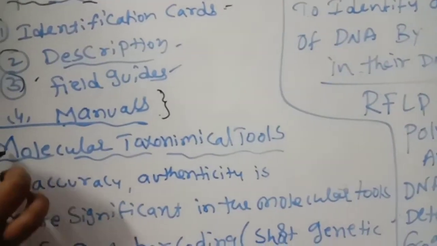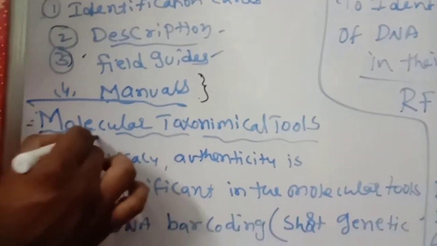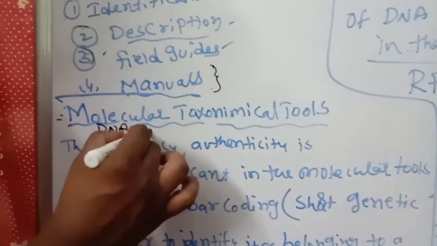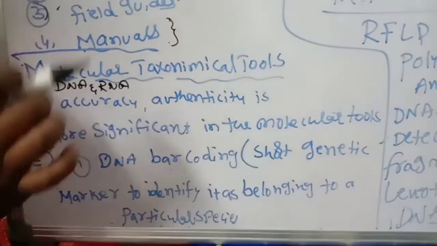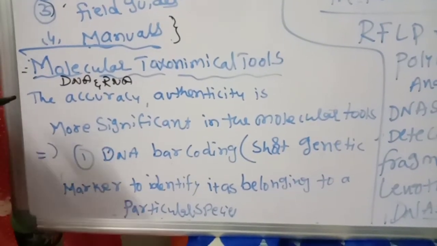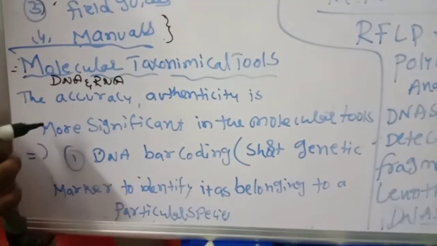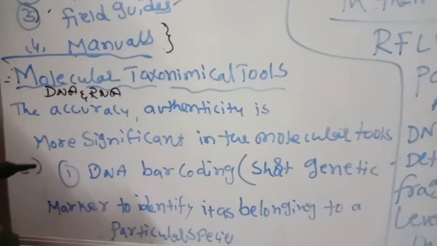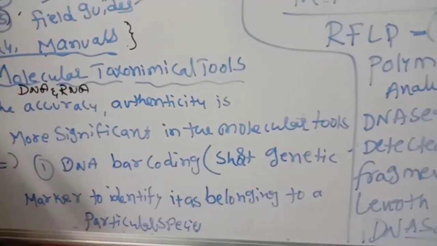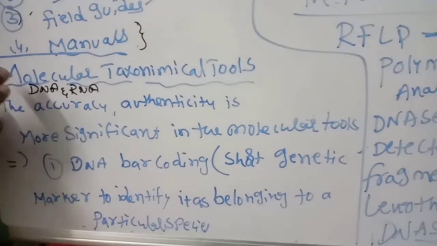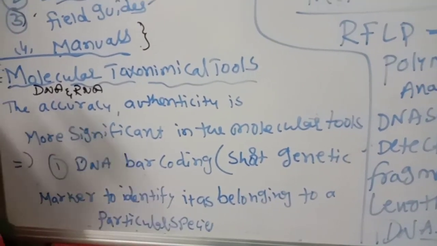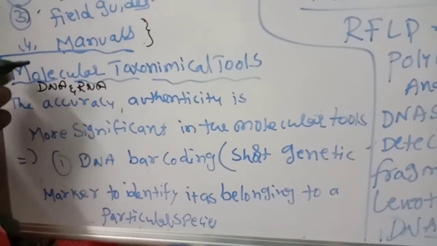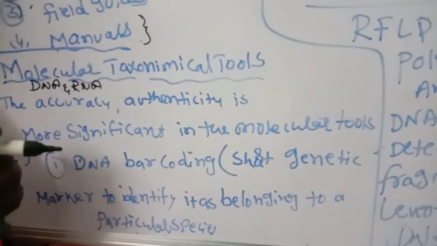In the name itself, molecular. What is meant by molecular? It means DNA and RNA. So we get the perfect size, perfect difference, perfect clarity about the species, perfect information without any disturbances. If you want information, we have to go to the molecular level. The unique features we will get by the help of molecular taxonomical tools.